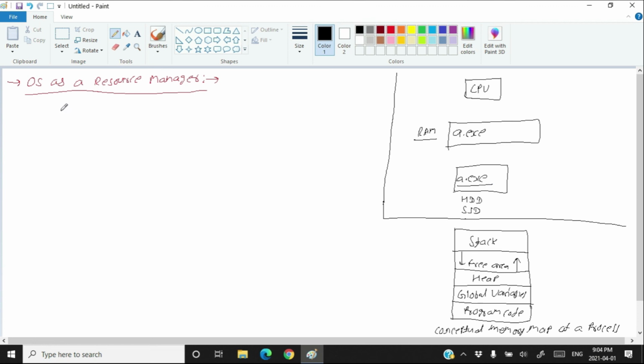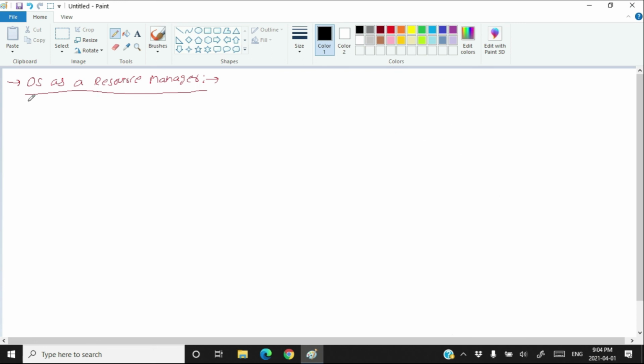Now, coming to what resources are managed by the operating system. The first resource which is managed by the operating system is the processes. Process management. As I already told you, a program, that means an exe file, in execution is called a process. And there are dozens of processes executing in your computer. All those processes need to be managed.